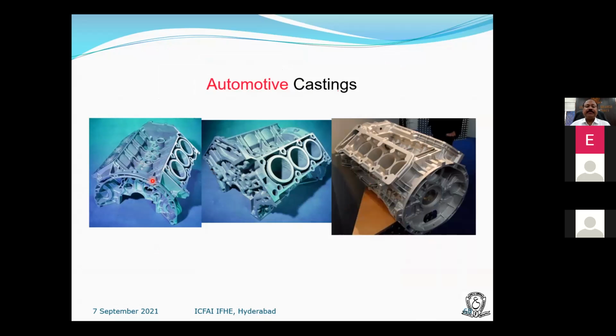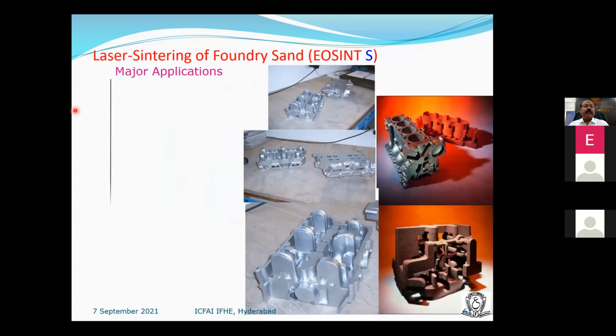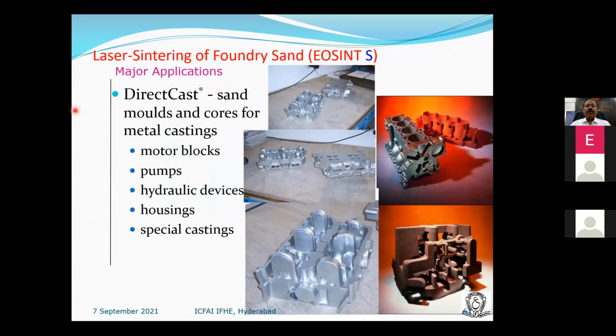See, automobile castings. This is the pattern, the casting, and with the help of this pattern we can make molds and cast. This is laser sintering of foundry sand. Some machines are also available to make molds.